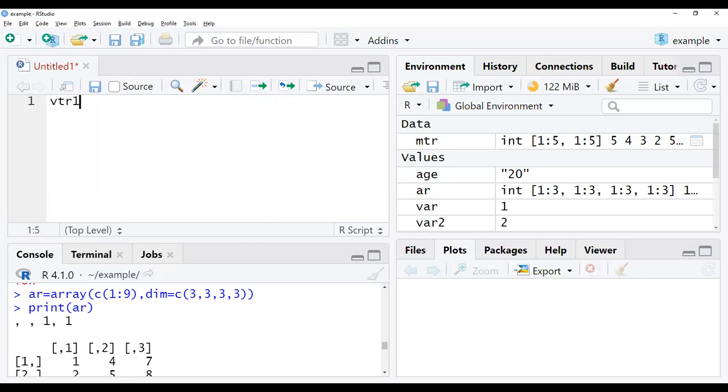So this is my data where I am going to take a range of elements, right? Next, one more vector I have taken, where I'll be taking some set of characters over here.